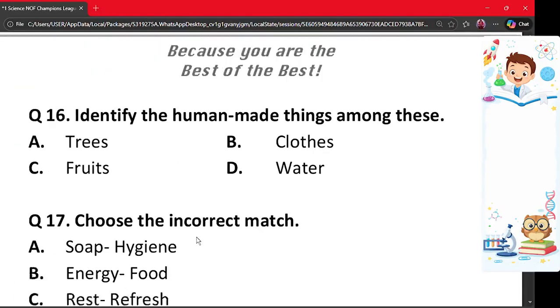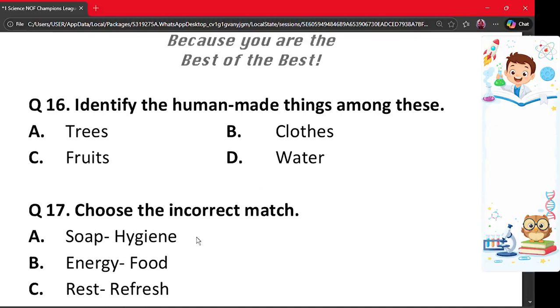Moving on to the next question, that is question number 16. Identify the human-made things among these. A. Trees, B. Clothes, C. Fruits, and D. Water. The correct answer is option B. Clothes are made by humans, while trees, fruits, and water are natural. Therefore, option B is the correct option.